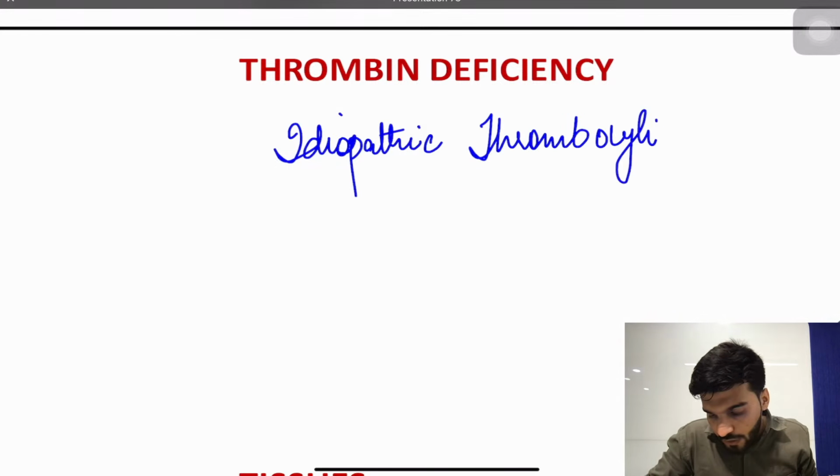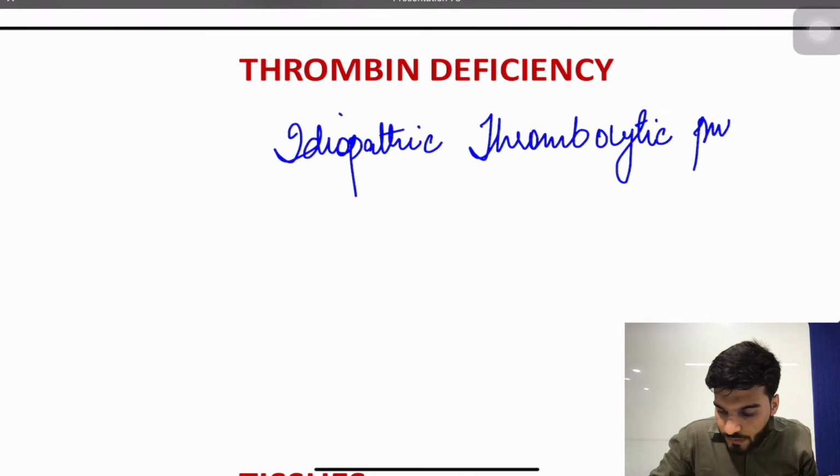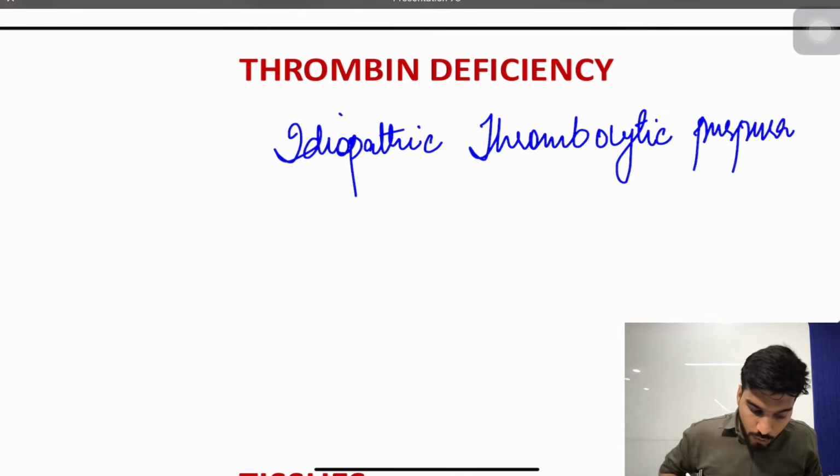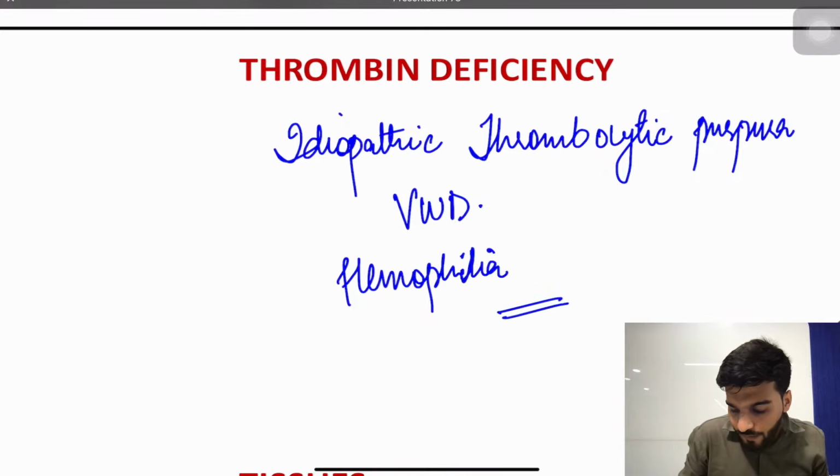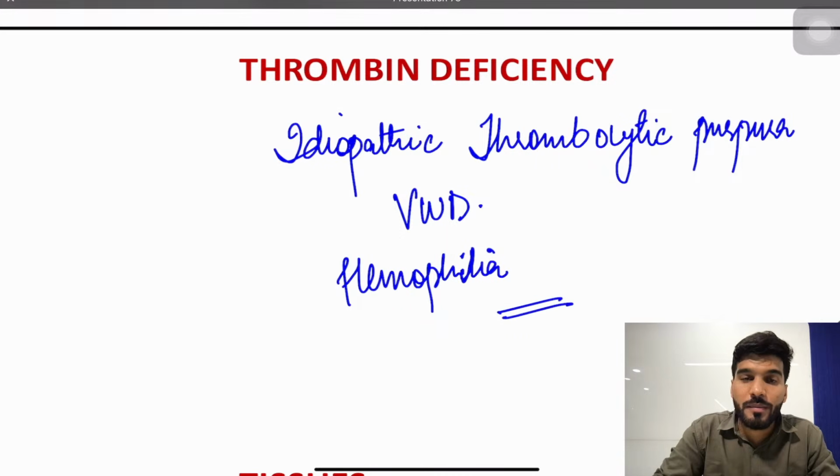Patient can have idiopathic thrombocytopenic purpura. Followed by that, patient can have von Willebrand's disease, or patient can have hemophilia. Rarely hemophilia occurs. From your hematology, please do remember what are the factors deficient. And in VWD, factor 8 is deficient. Desmopressin is the drug of choice.